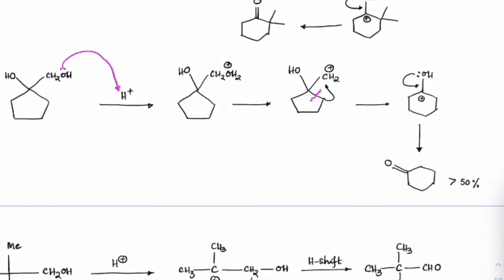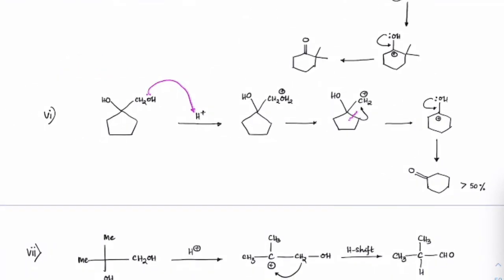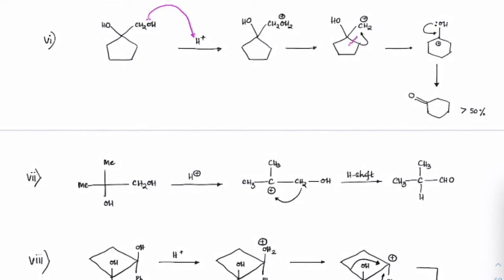will take place, the lone pair present on it will extend to a double bond formation, and this is found to be more than 50%. Well, the other form is also there, that would be less than 50%. So this is the major product. I hope this case is also clear. This is already there in assignment 2 and 3. This has been a repeated question in exams also. So check it out carefully.